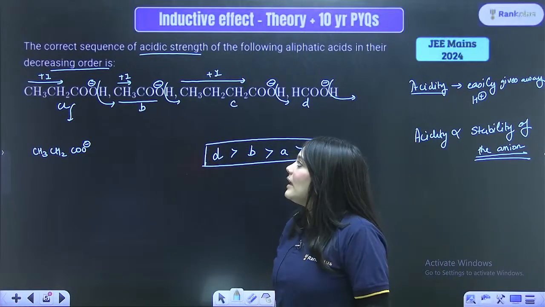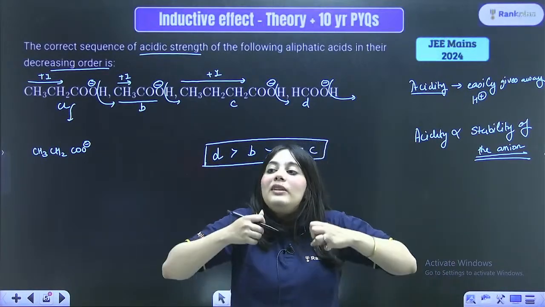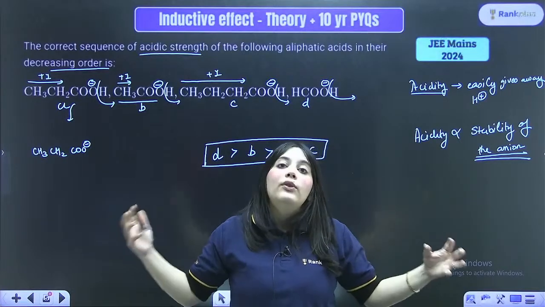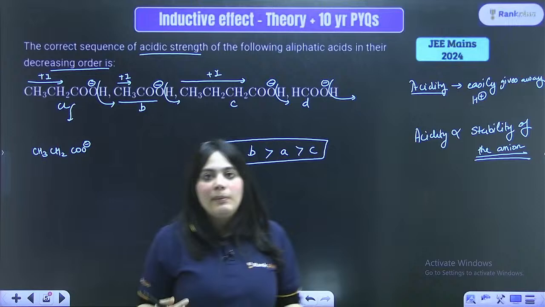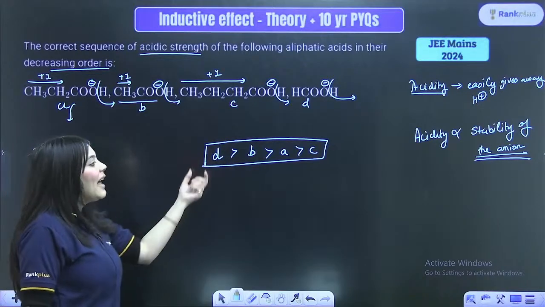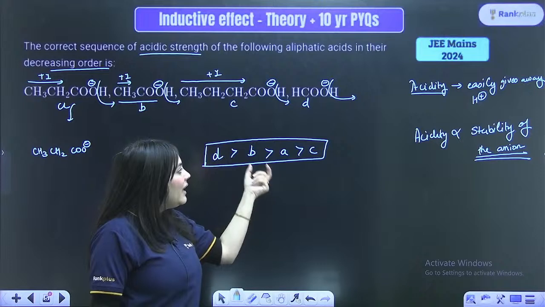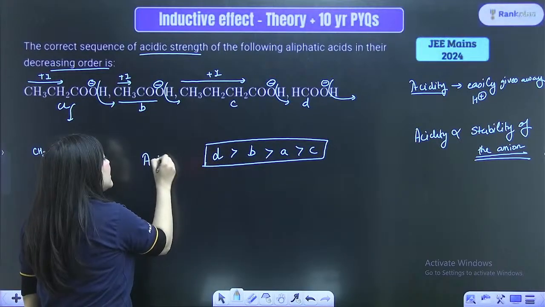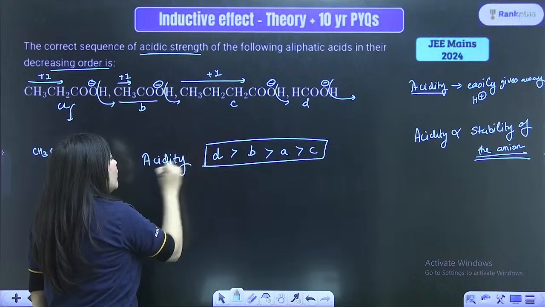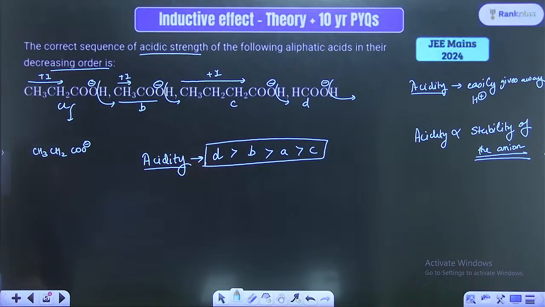So here we can see if I am a negative charge, I'll be stable only if you take away electrons from me, not if you give me electrons. If you're giving me electrons, you're making me much more unstable. Hence, the most stable anion formed is D. Hence, it is the most acidic, followed by B, A and C. So, this is indeed the acidity order. Understood? Shall we move forward?